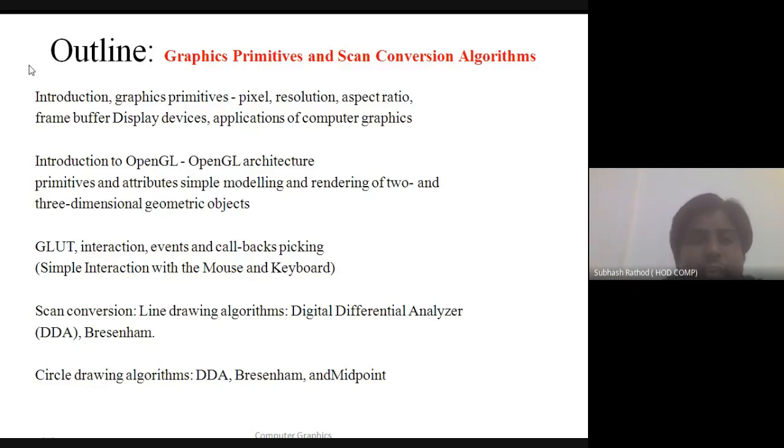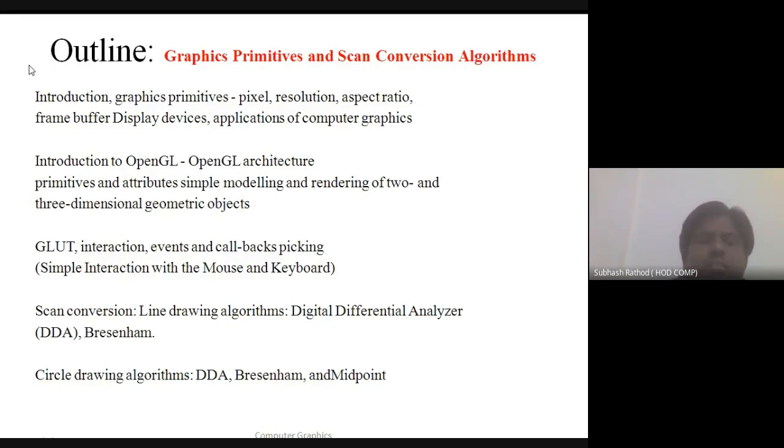But today, what we learn, just remember: what is graphics, graphics primitives, pixel, resolution, aspect ratio, frame buffer, display devices, and applications of computer graphics. Surely there is some question. There is a certain calculation on the aspect ratio, so I will share the link with you also, some tutorial related to the aspect ratio.